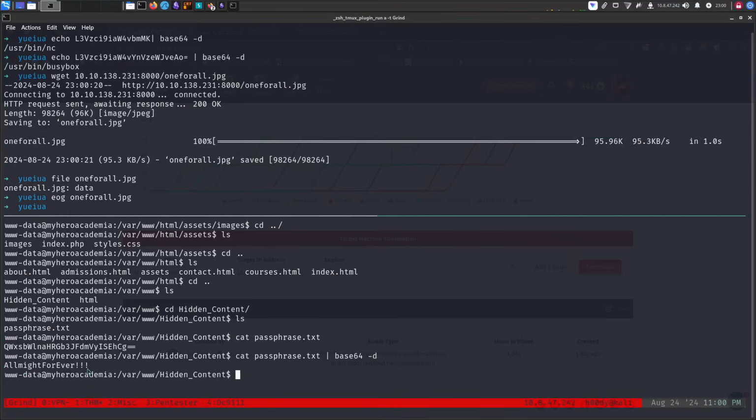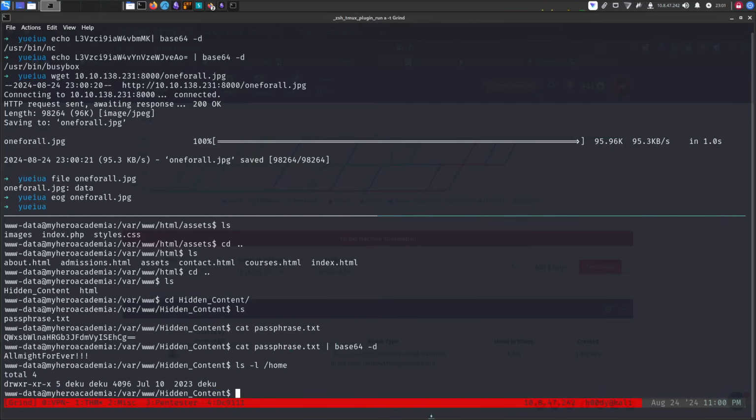From here, I couldn't use this password for the user or for root, so I just kind of guessed it's for steganography or some sort of stuff. And yes, it was for steganography, and this file was not a JPEG file, so you have to extract some hidden data from this JPEG file.